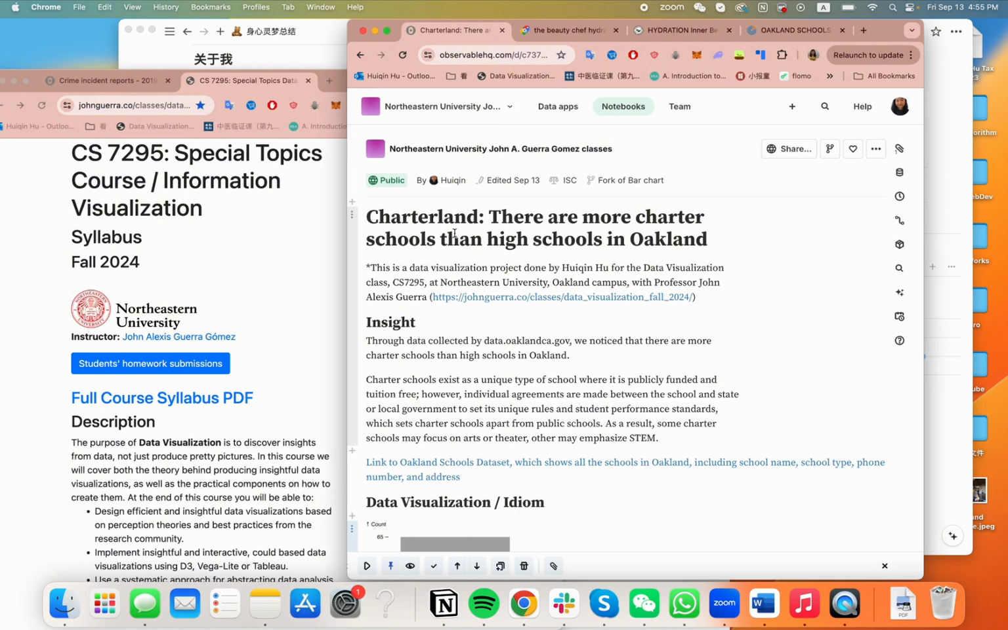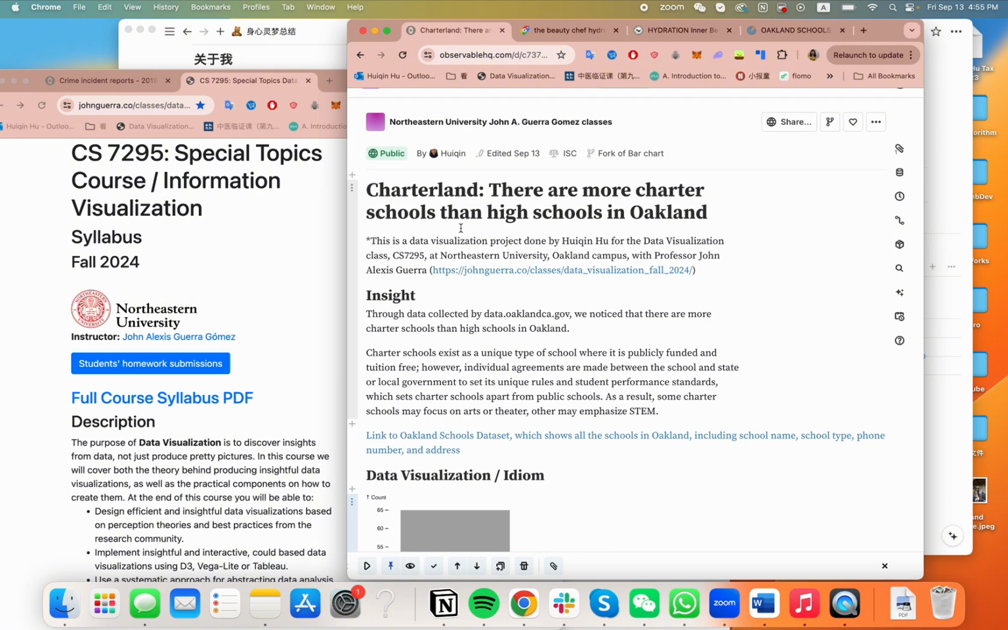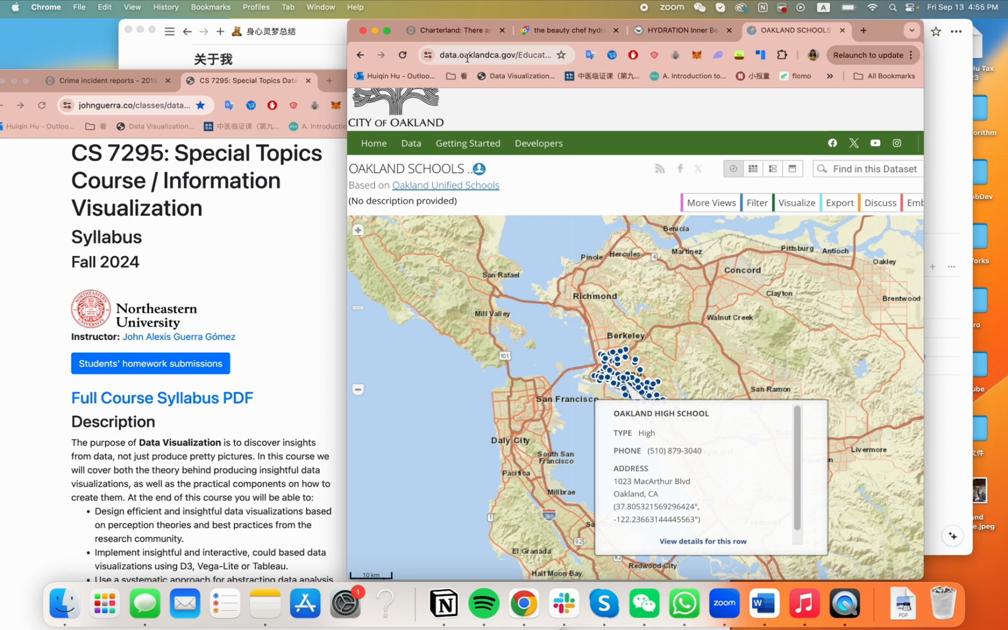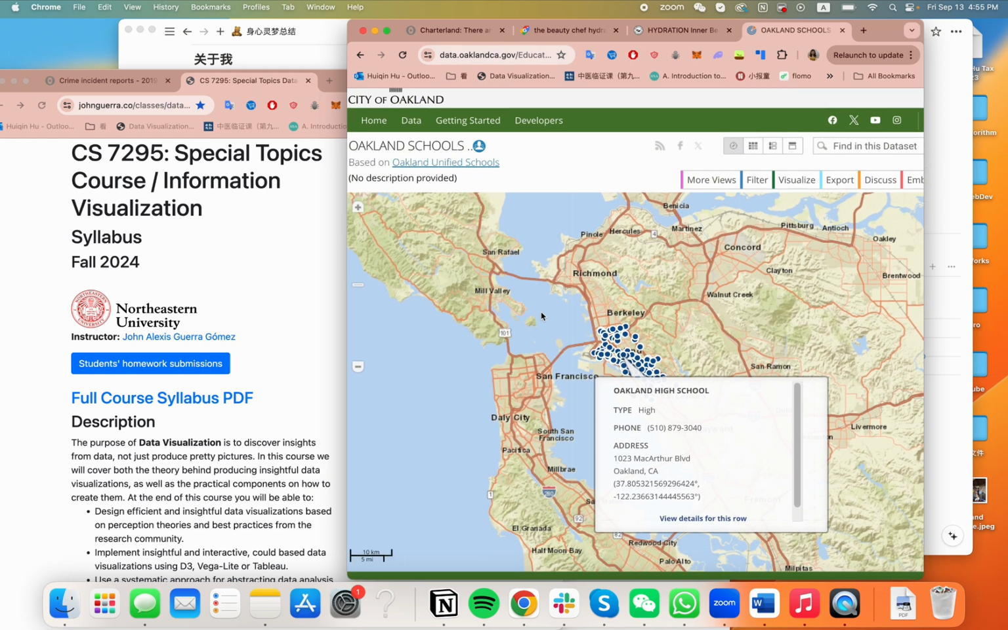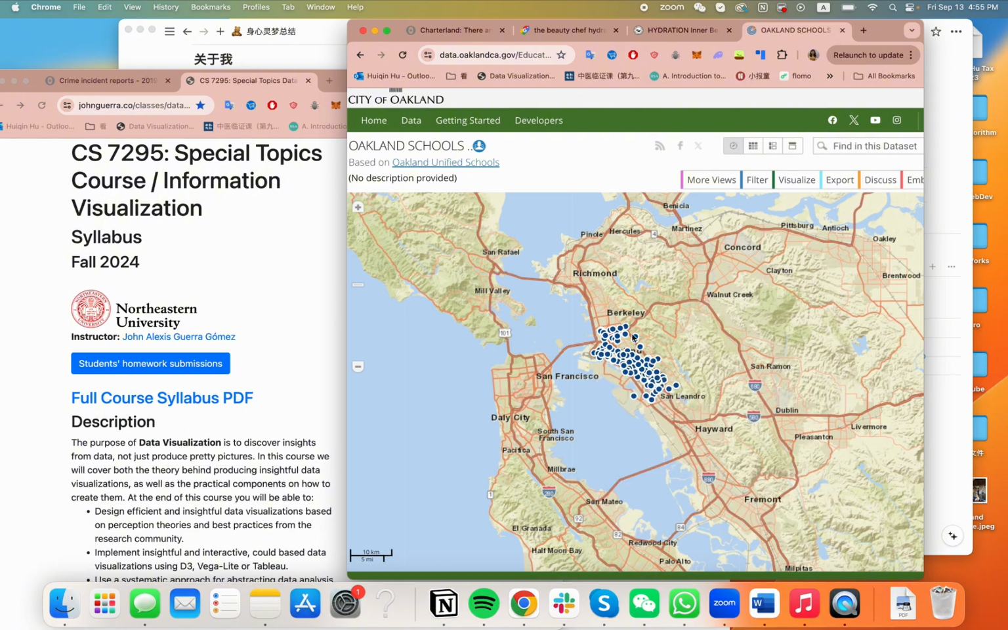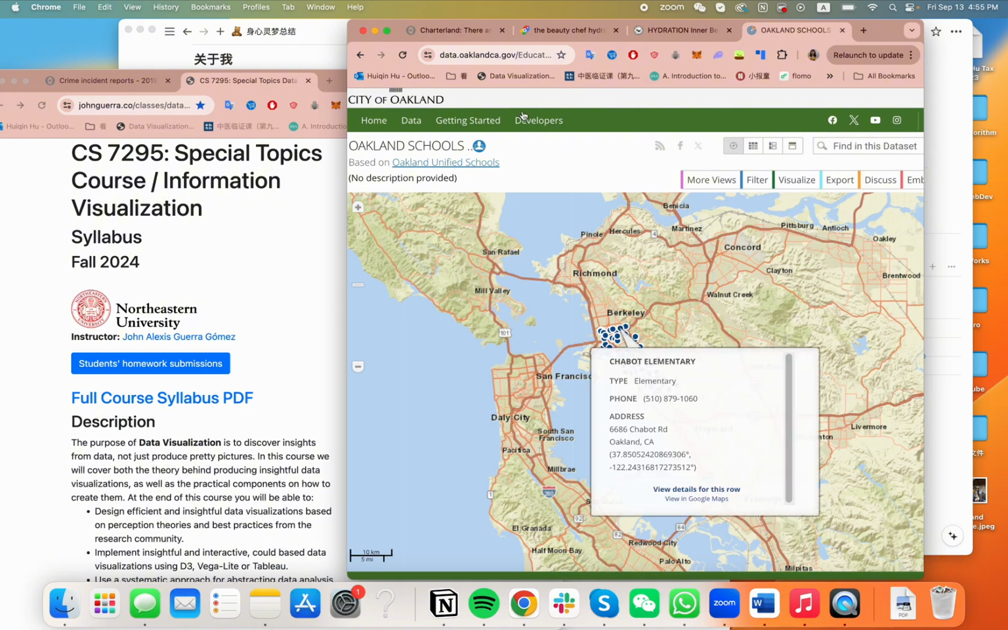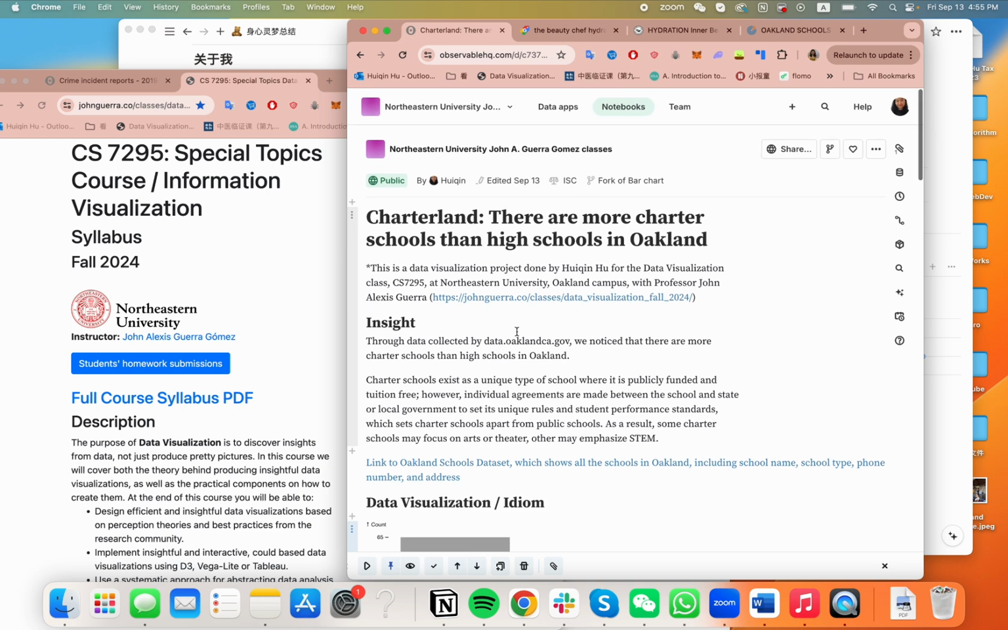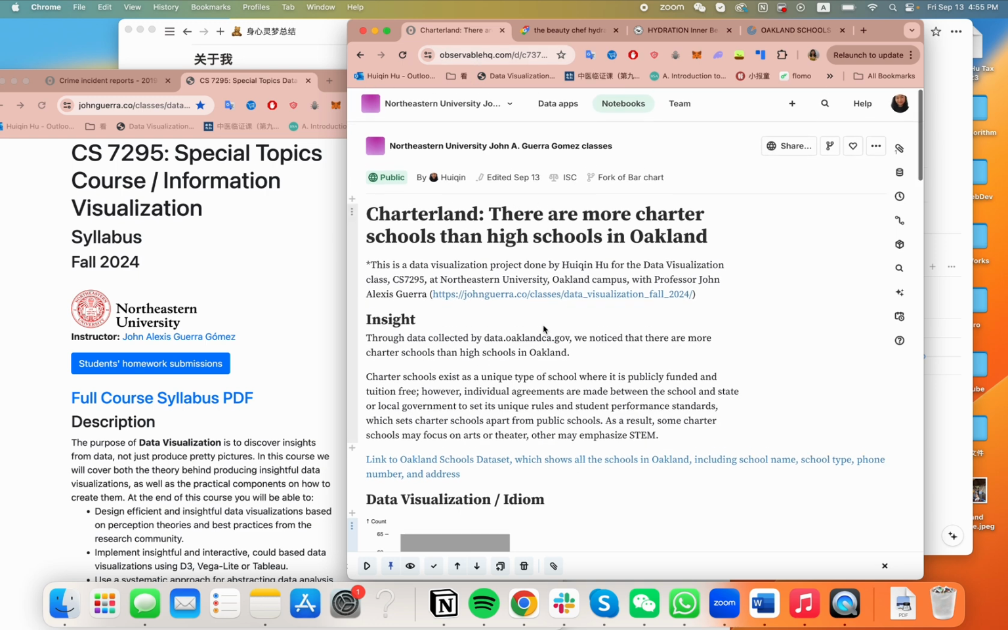What I did for this project is that I found some education-related data on Oakland schools from this website, data.oaklandca.gov. And then in this data set, I wanted to see what are the different types of schools in Oakland and the number of schools under each school category. So basically what I ended up using is Observable, and I forked a D3 example on bar chart.